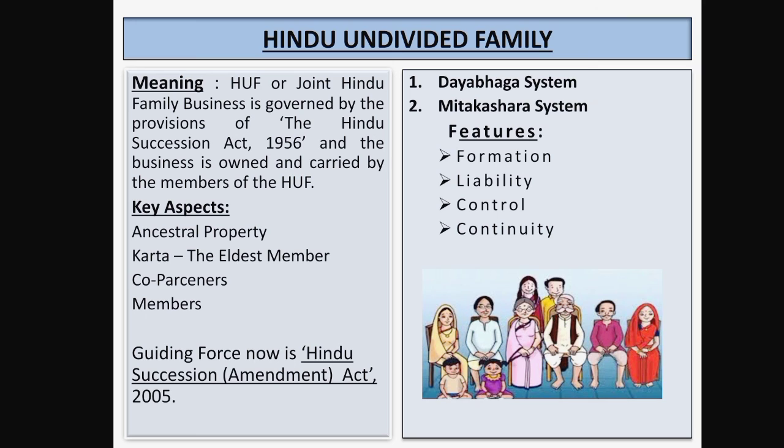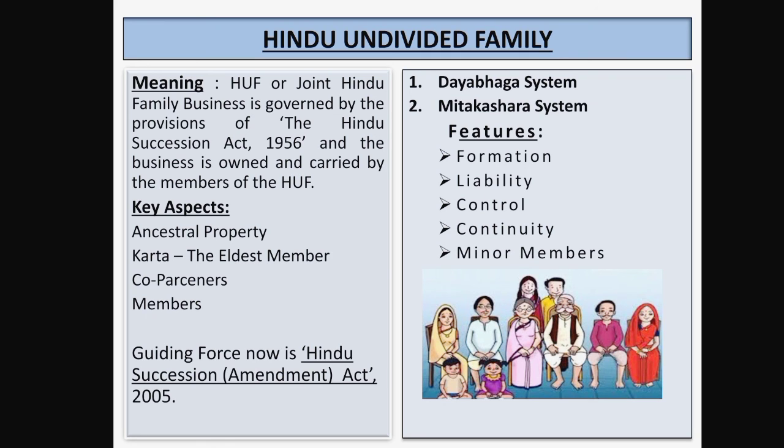Next is continuity. So the joint Hindu family business continues even after the death of Karta. Why? Because after the death of Karta, the next senior most male member automatically becomes Karta and carries on the work. So the business comes to an end only when all the members notify legally that they are not members of the joint Hindu family business. So the continuity of the business is not affected by the death of Karta. The next senior most male member will automatically become the Karta and he will manage the business.